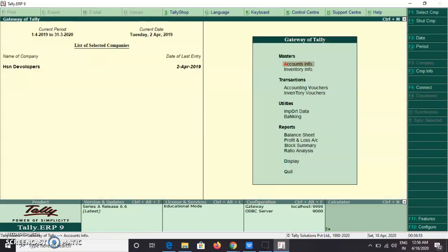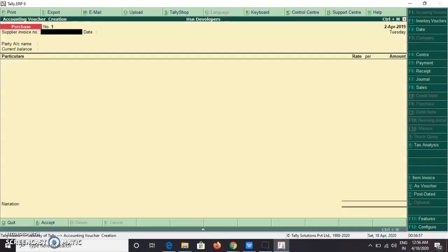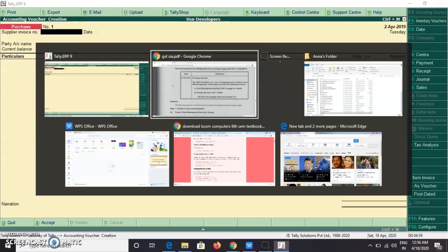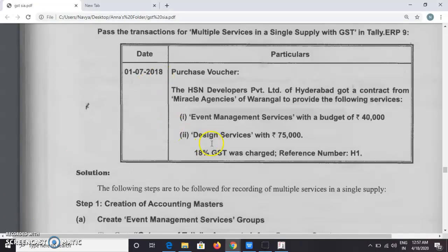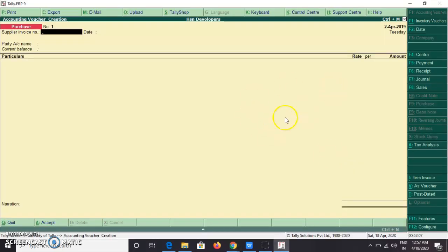Now go to accounting vouchers. Supplier invoice number. Here the supplier invoice number is H1, reference number H1. So now change the date to 1st July.